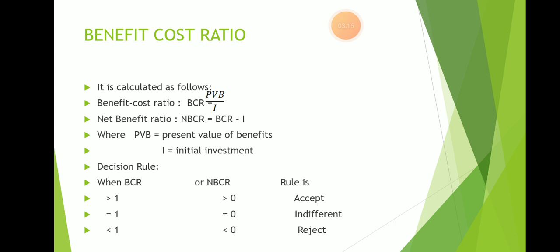If it's equal to 1, we are totally indifferent, that is the situation whether we can accept the project or reject the project. But if BCR is less than 1, surely we can reject the project.